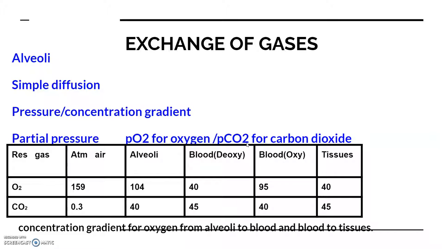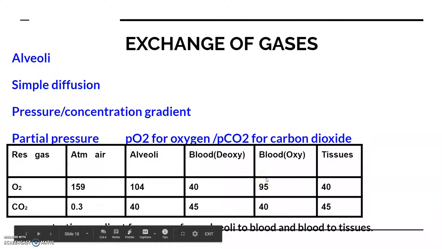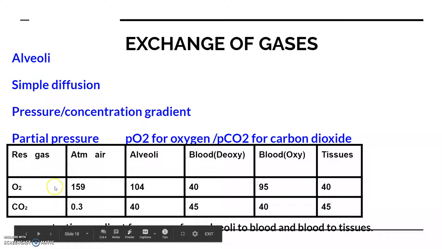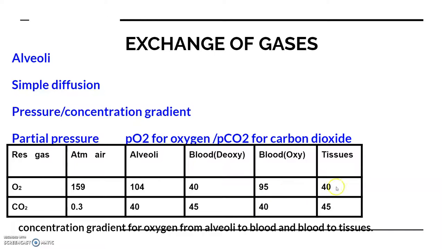Now the partial pressures of these two gases in the atmospheric air and the two sites of diffusion are given in this table. Here you can see that the data clearly indicates how the concentration gradient of oxygen and carbon dioxide differs in the atmospheric air as well as in the alveoli, and in the blood, that is in the deoxygenated form as well as in the oxygenated form, and what the concentration of these gases is in the blood as well as in the tissues. So the concentration gradient of oxygen from alveoli to blood, and from blood to tissues, is mentioned here.